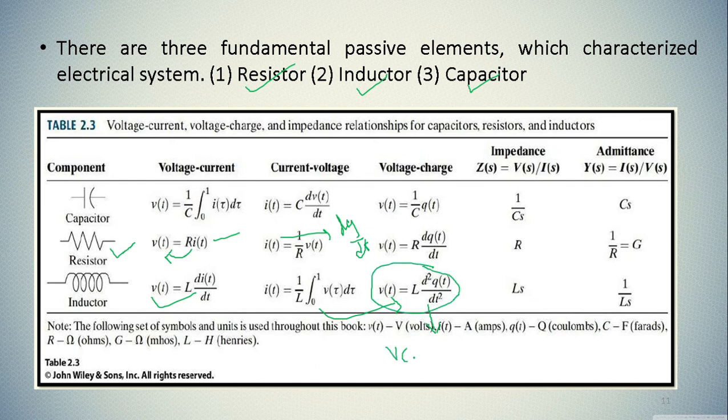It can be written as V of S is equal to L, which is constant, times d square q(t) by dt square, that is S square Q of S. That is the Laplace transform of this equation. Keep one thing in mind, we are assuming the initial conditions are 0, that is why we are neglecting the remaining terms in this equation.